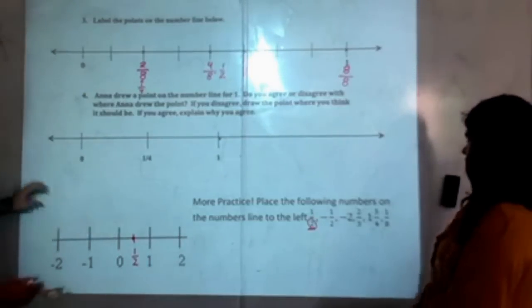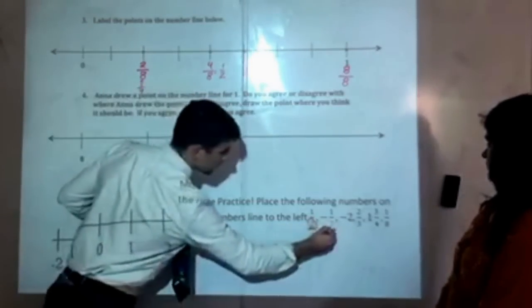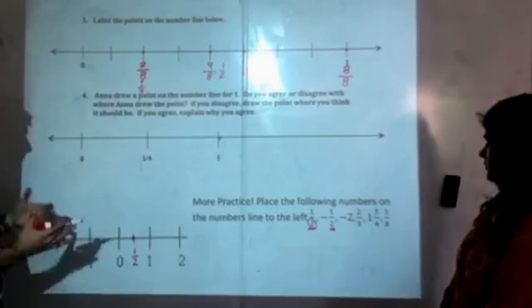From there we have -1/2. So that tells me it's not a whole negative, but it's between 0 and -1. Your denominator still determines how many parts are going to be between 0 and -1. So 2 parts here. That puts -1/2 right here.